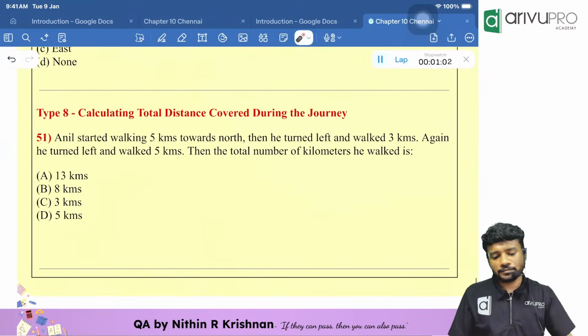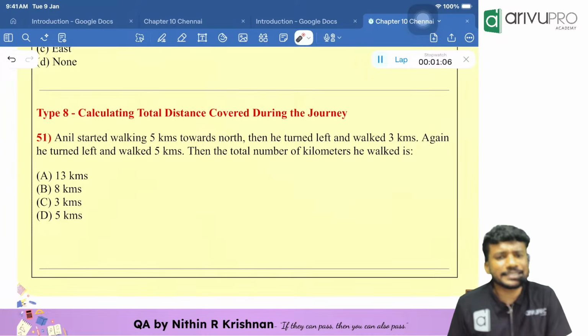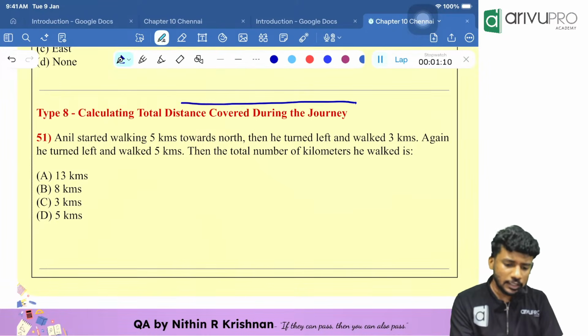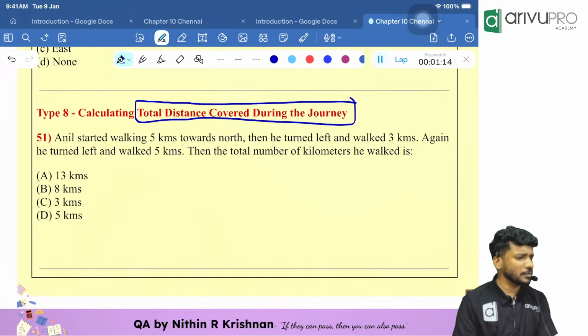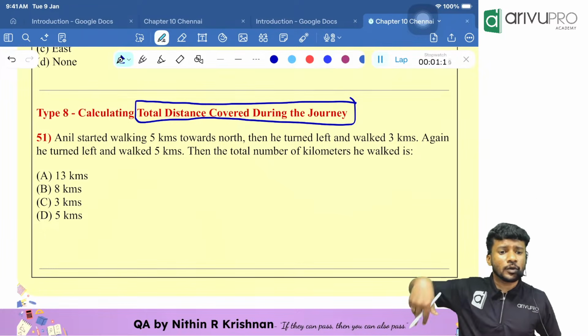Now here, calculating the total distance covered during the journey. Okay, total distance covered during the journey is the type of question. That means, what do you mean by total distance covered during the journey? How long you have traveled.